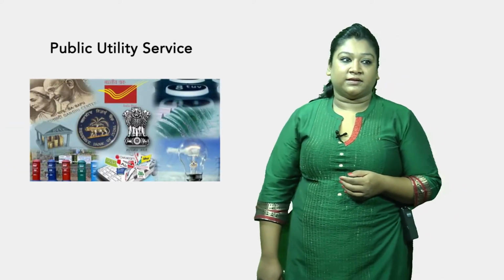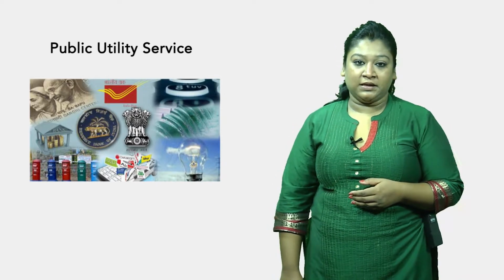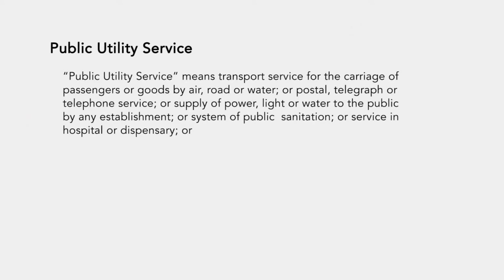Public utility services. Now, how do we define or understand public utility services? Public utility services means transport for the service of carriage of passengers or goods by air or water, or postal, telegraph or telephone services, or supply of power, light, water to public by an establishment or system of public sanitation, or services in the hospital or dispensary.